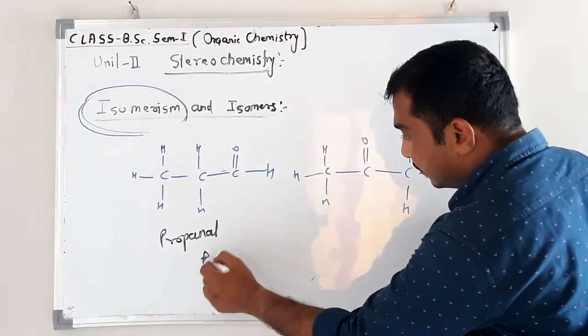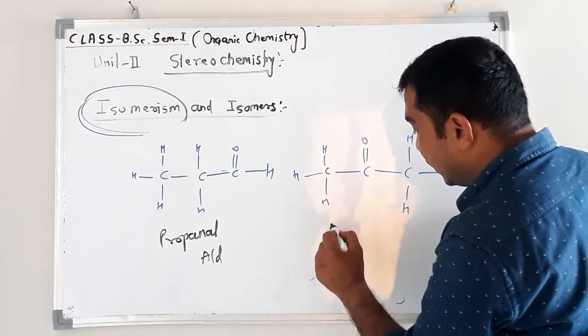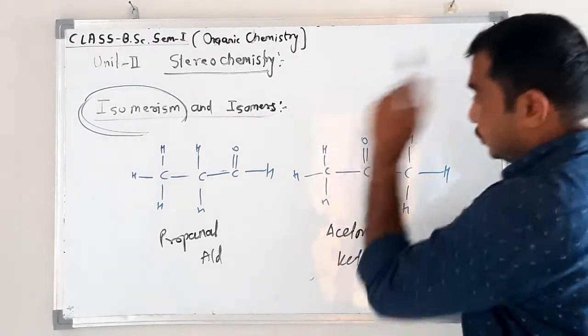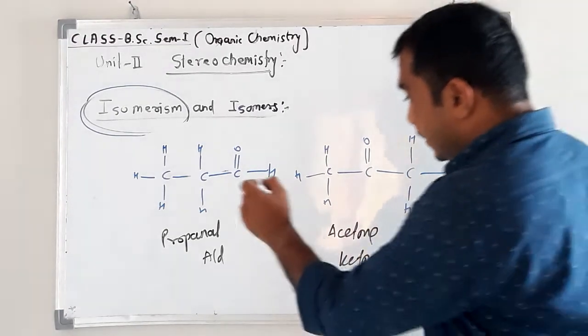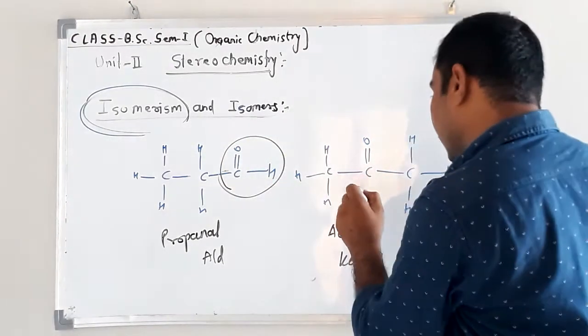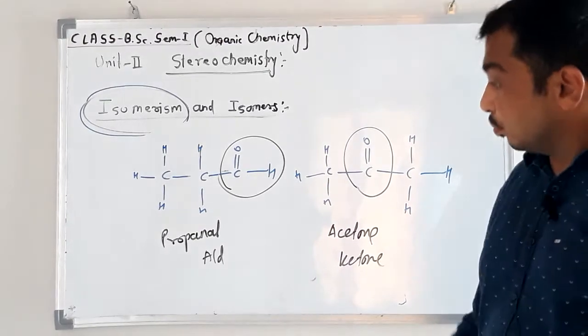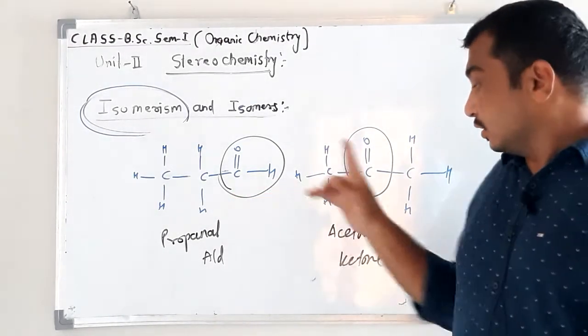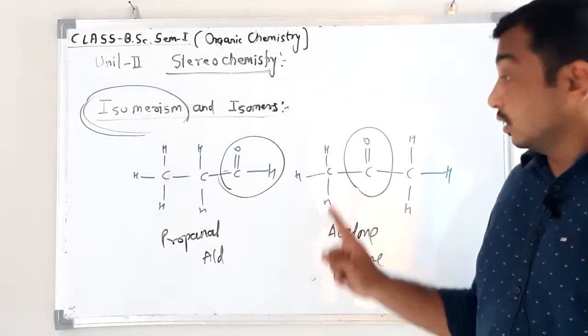Okay, it is an aldehyde and it is a ketone, acetone, that is a ketone. See this, here an aldehyde group is present, here a keto group is present. Both are different compounds. This belongs to the aldehyde family, this belongs to the ketone family.